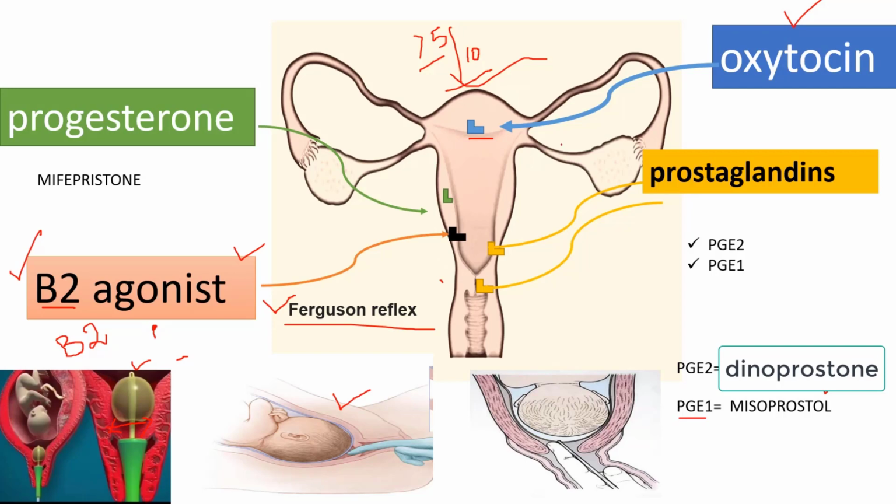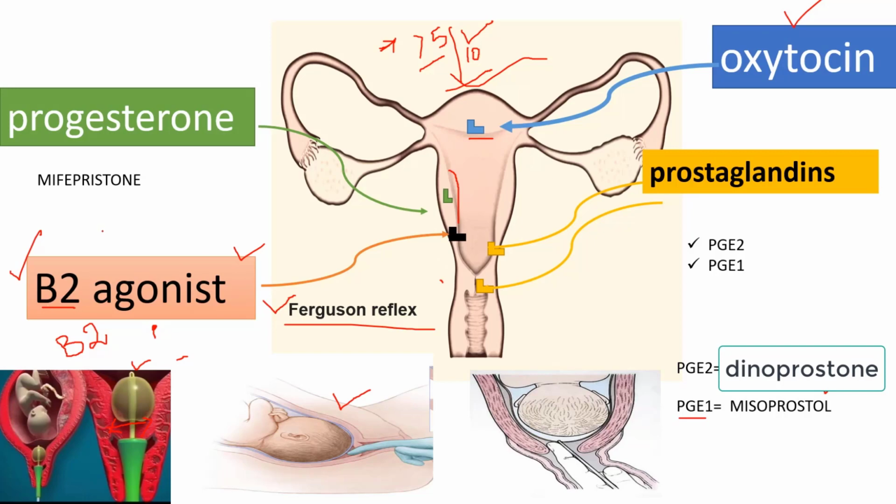Otherwise, what is the most common complication? There can be fetal distress, because after a contraction there is normally relaxation, and due to that relaxation the baby gets blood. But if there are more contractions, there will be less relaxation, and when there is no relaxation, the fetus will not be able to get blood, because of the contraction of the placental bed. So we don't want hyperstimulation, because it can cause fetal distress with abnormal fetal heart rates, and it can cause uterine rupture.